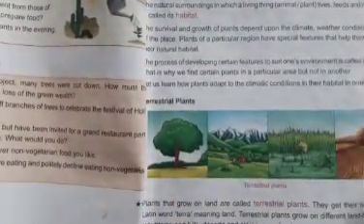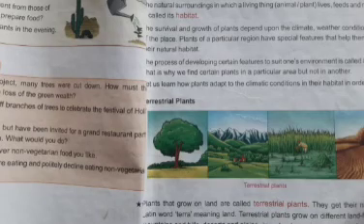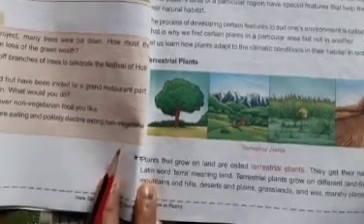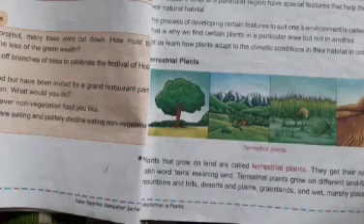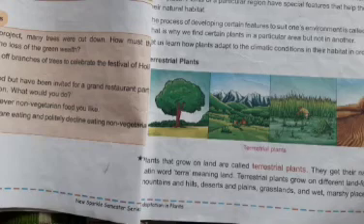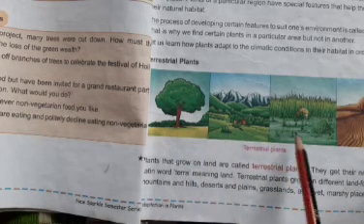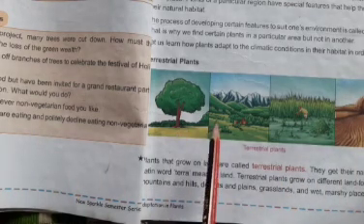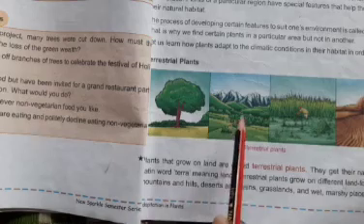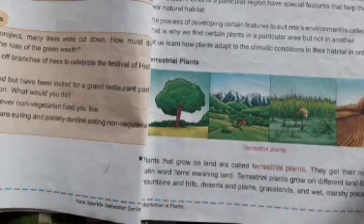In this one, adaptation in plants, terrestrial plants. Plants that grow on land are called terrestrial plants. In the Latin word, terra means land. Terrestrial plants means plants that grow on land.